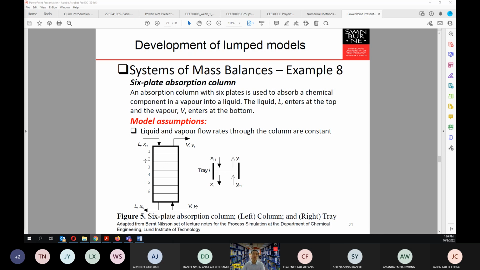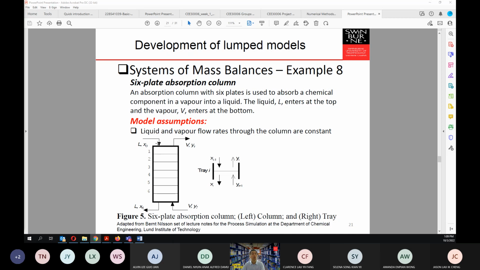Since we took the tray below this tray to be I plus 1, the vapor component that goes up to this tray I, we can number as yi plus 1. Whereas the vapor that comes out from tray I will be equal to yi. Here we assume that the liquid and vapor flow rates through the column are constant.